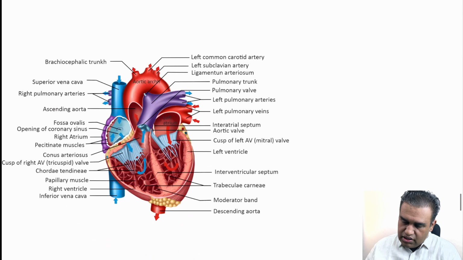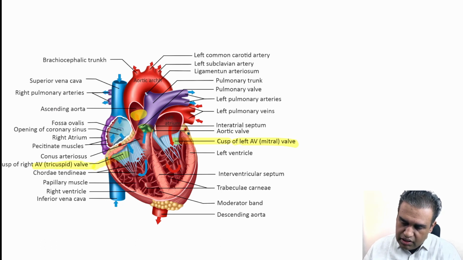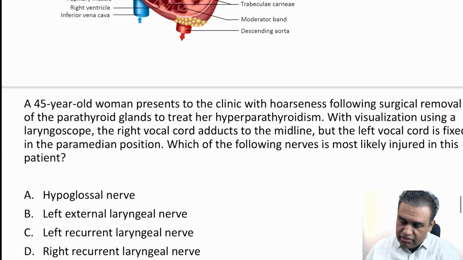Let's see an image over here. The image is showing us all the valves. Here we can see the mitral valve located over here. That's the location of the tricuspid valve. And here you have the pulmonary and the aortic areas, having their respective valves. So let's move to the second one.